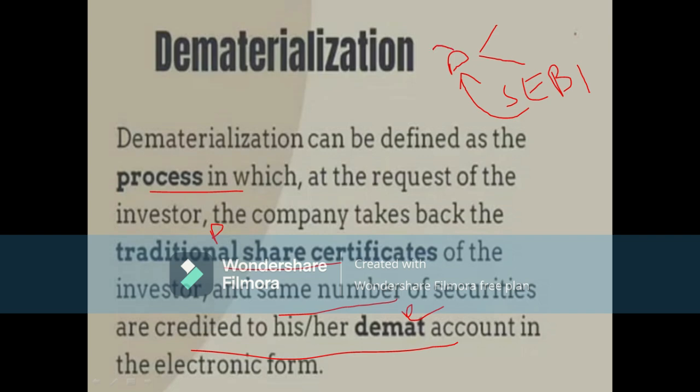The securities of these investors are held in electronic form through depository participants.